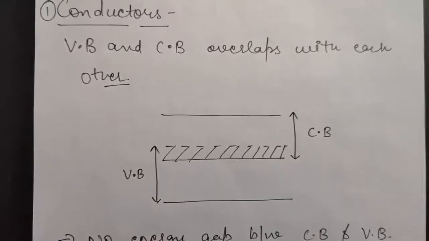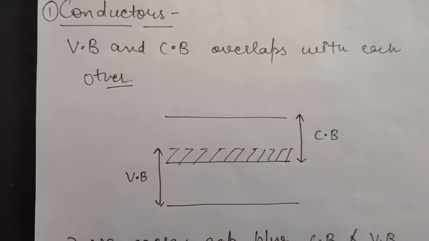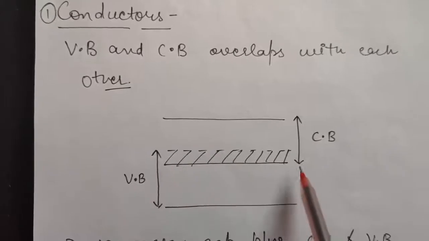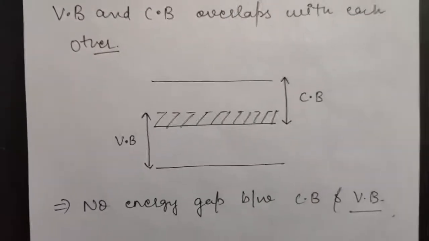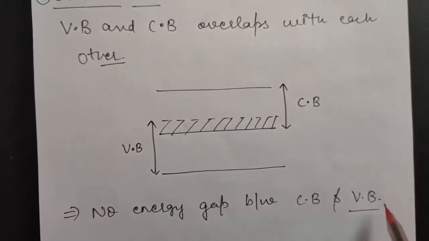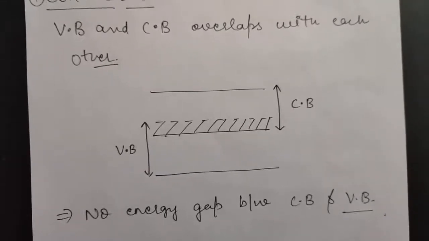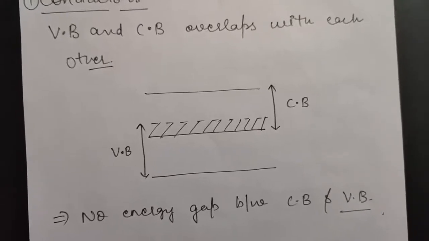Now one more thing, can you tell me what is the energy gap here? Energy gap is nothing but the separation between valence band and conduction band. As they are overlapping with each other, there is no separation. So you can say there is no energy gap between conduction band and valence band in conductors. This was the definition of conductors on the basis of band theory.